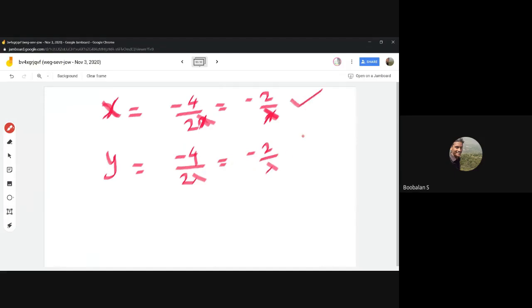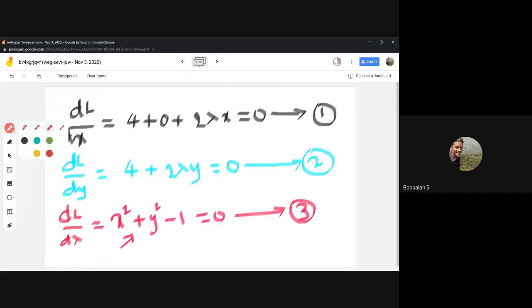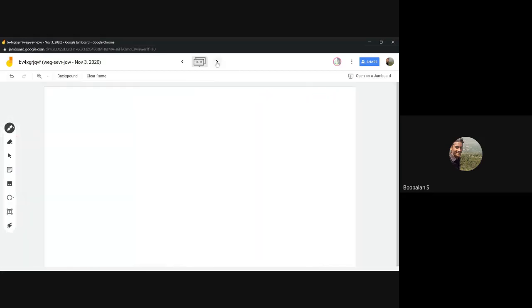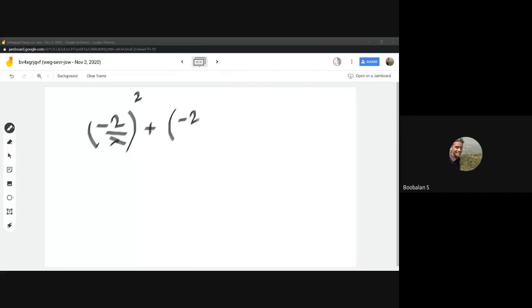Once we have the x and y values, we directly substitute them into this equation. So minus 2 by lambda whole square plus minus 2 by lambda whole square minus 1 equal to 0.